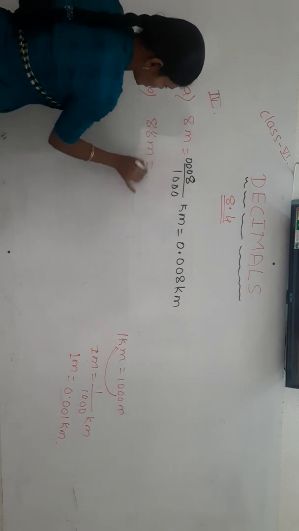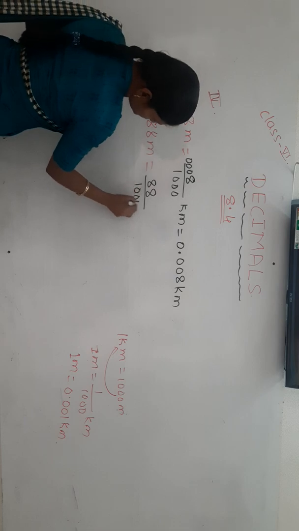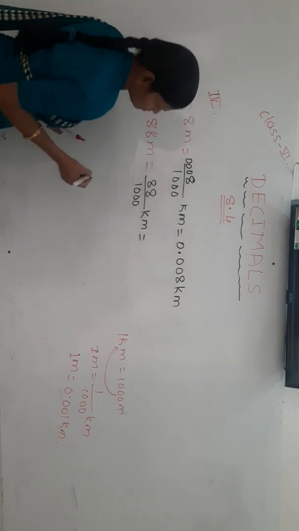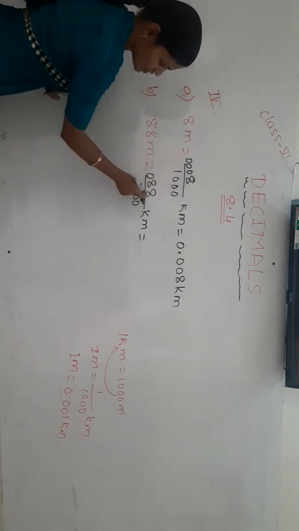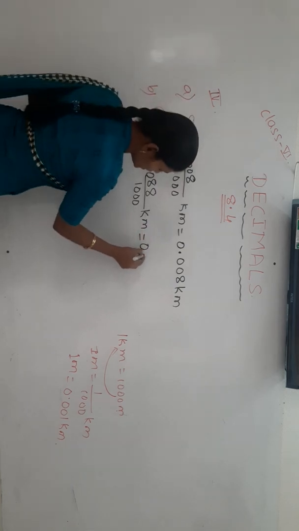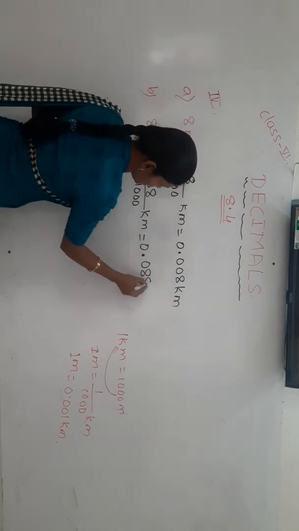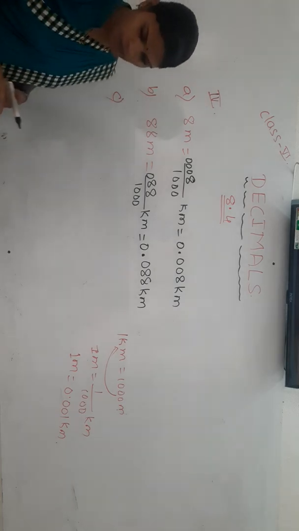Next one, 88 meter. 88 meter means 88 by 1000 kilometer. In decimal, after 3 digits we will give the decimal point. 1, 2, 3. It becomes 0.088 kilometer.